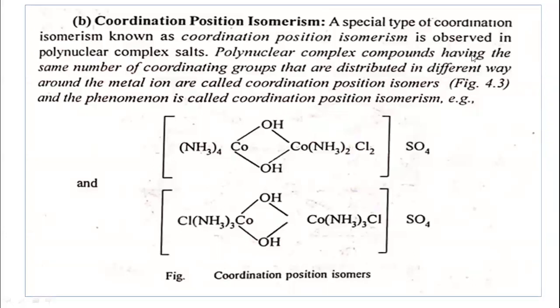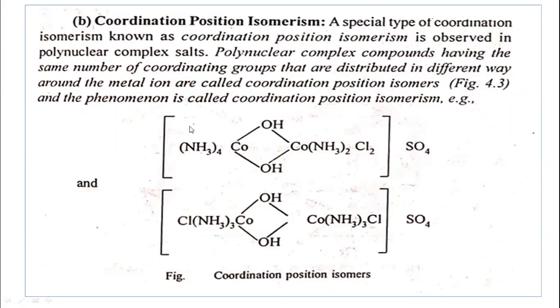Polynuclear complex compounds having the same number of coordinating groups that are distributed in a different way around the metal ions are called coordination position isomers, and the phenomenon is called coordination position isomerism. Only the distribution is different.